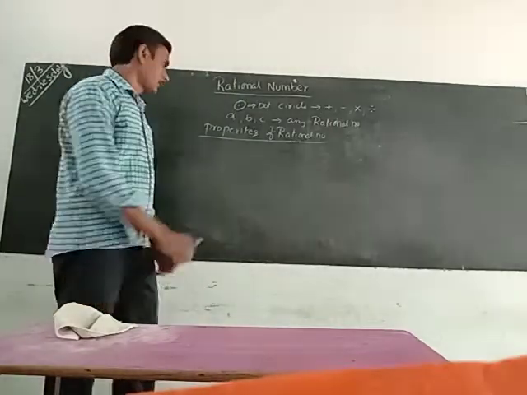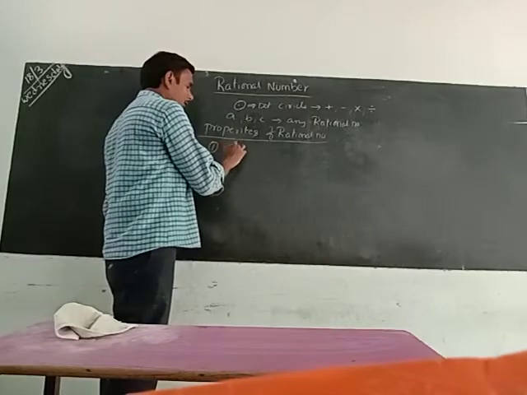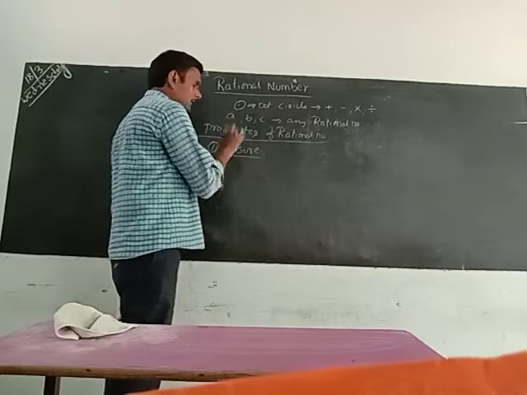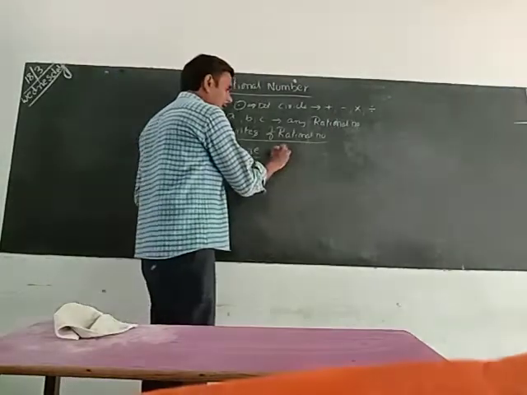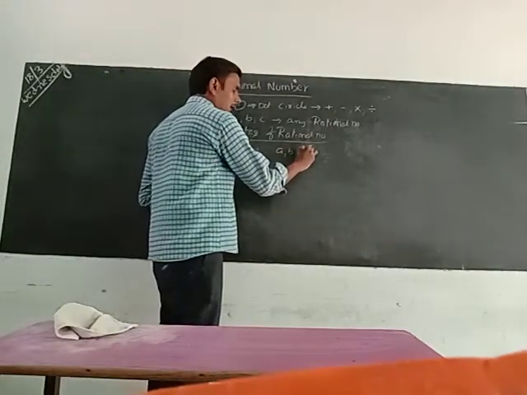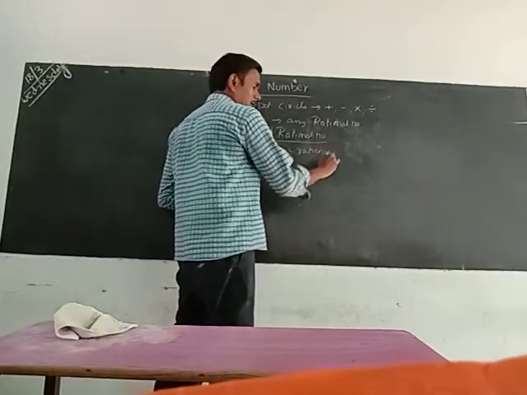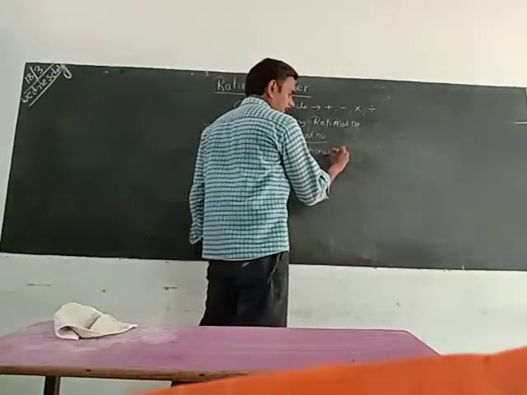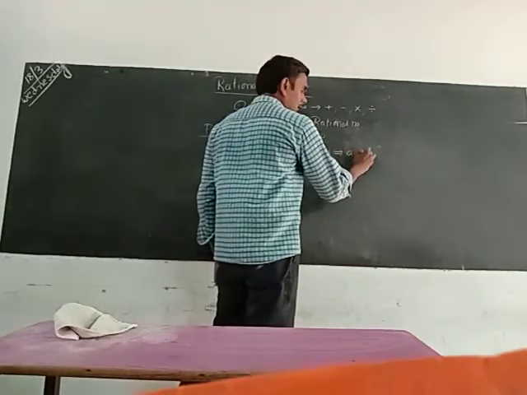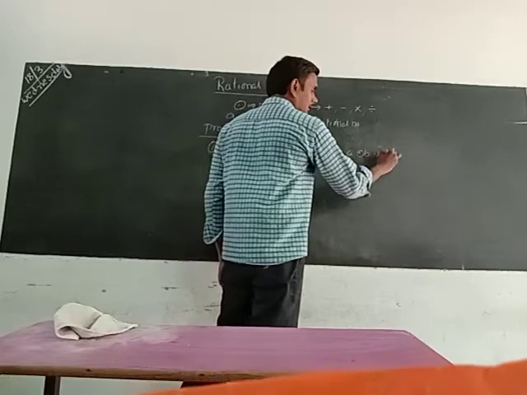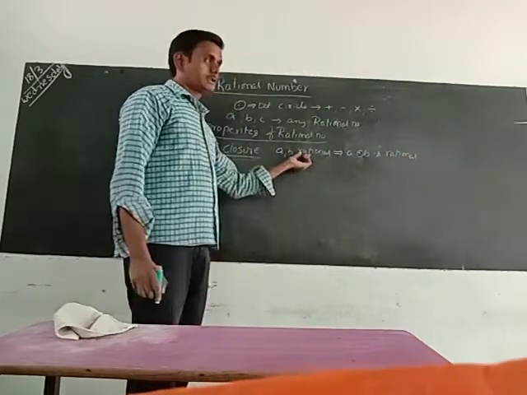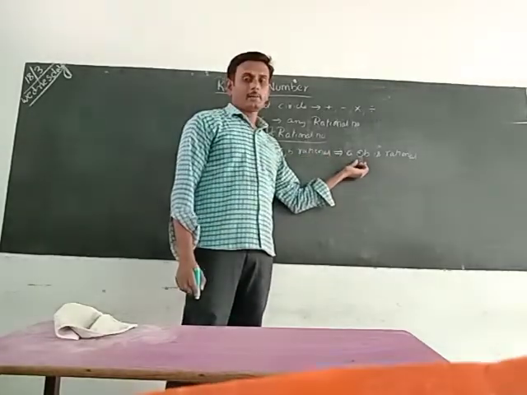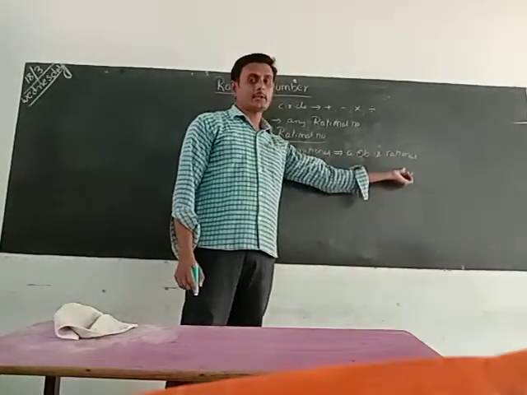Properties of rational numbers. The first property is the closure property. What is meant by closure property? If a, b are two rationals, then a dot circle b is a rational. If you take any two rational numbers, we can apply any binary operator, and that solution also will be a rational number.